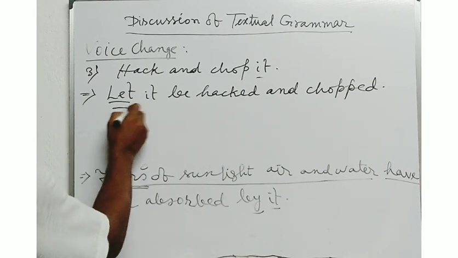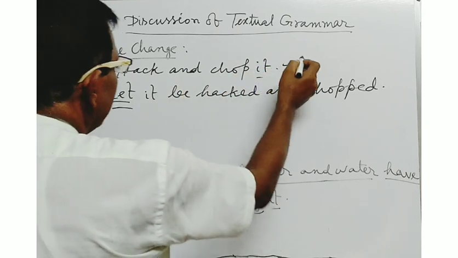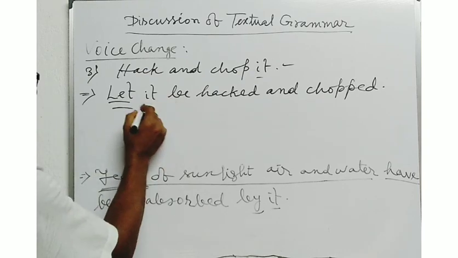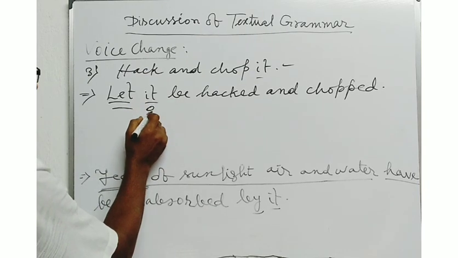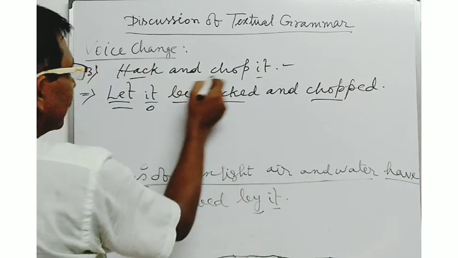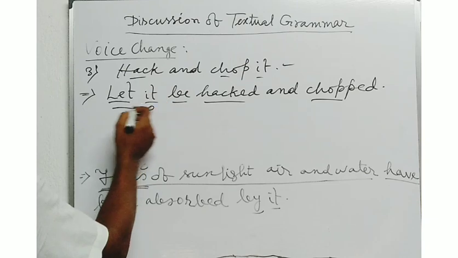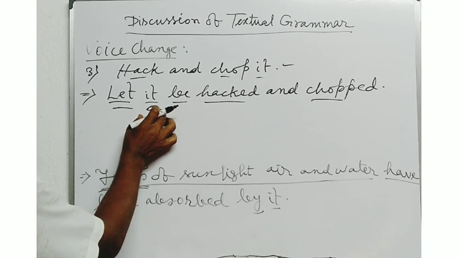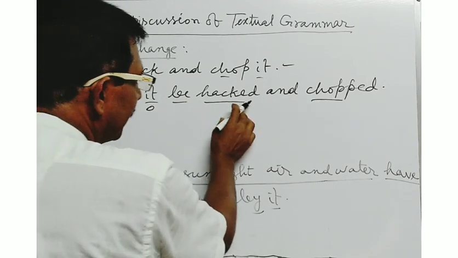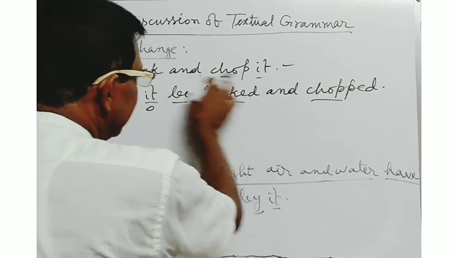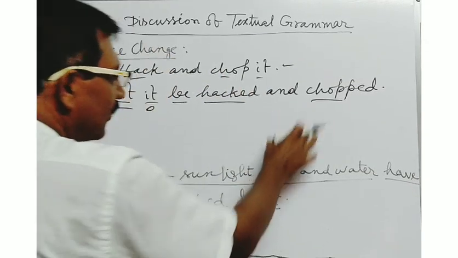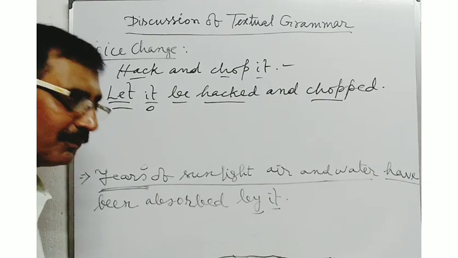Here let will be used as the sentence is in the imperative sense, and so you will have to use let at the beginning. Next you will have to use the object. Let, then object, then be verb, then VT form will be used. Here hack and chop is used in the imperative sense, and just after using the object you will have to use be. Then VT form will be used. Here hacked and chopped, these are the two verbs which will be turned into past participle form. In this way you will have to convert the sentence into the passive form.